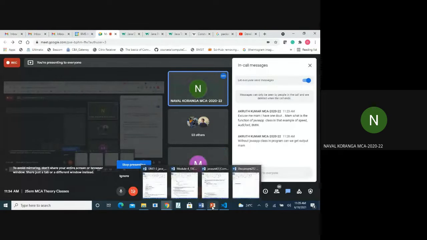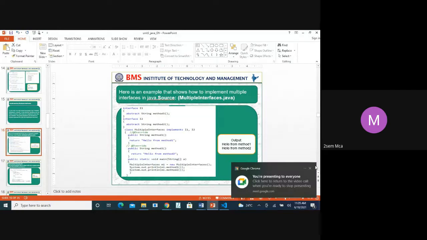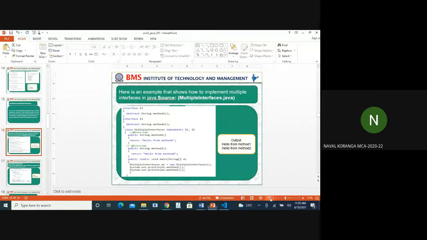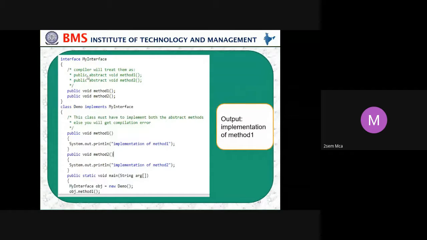Yes, Naval. That's what I showed you even in the first program, where I have commented it. You can see here: public void method 1, public void method 2. We have not used any abstract here, but still the compiler will treat them as abstract. If we don't give it, it will be taken as abstract only, because it is an interface. So the interface syntax is like this. Okay, ma'am. Got it.